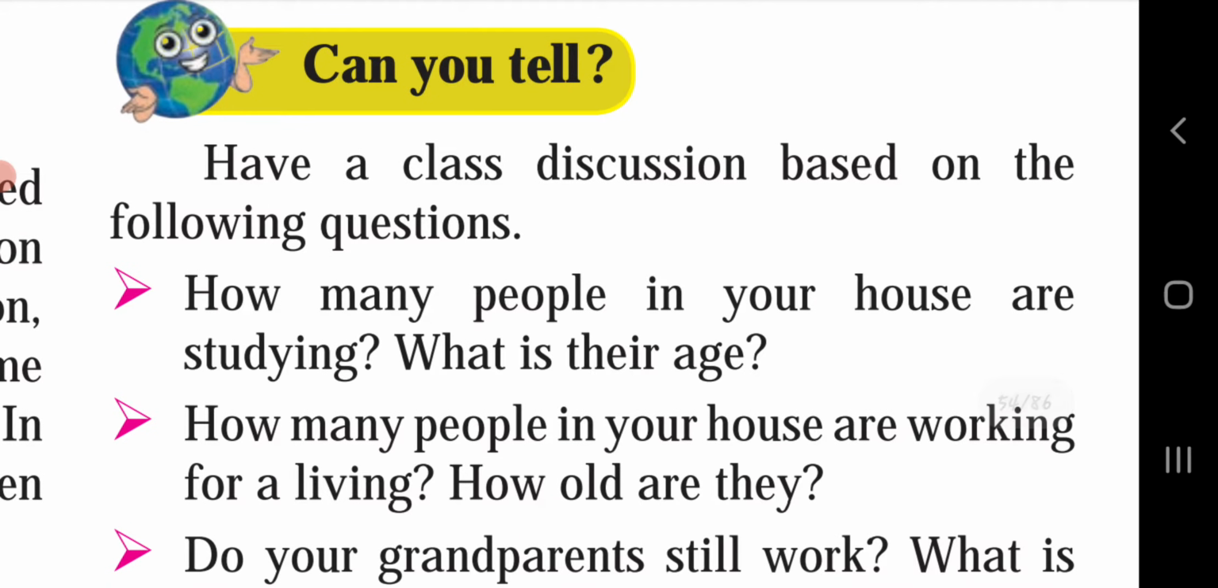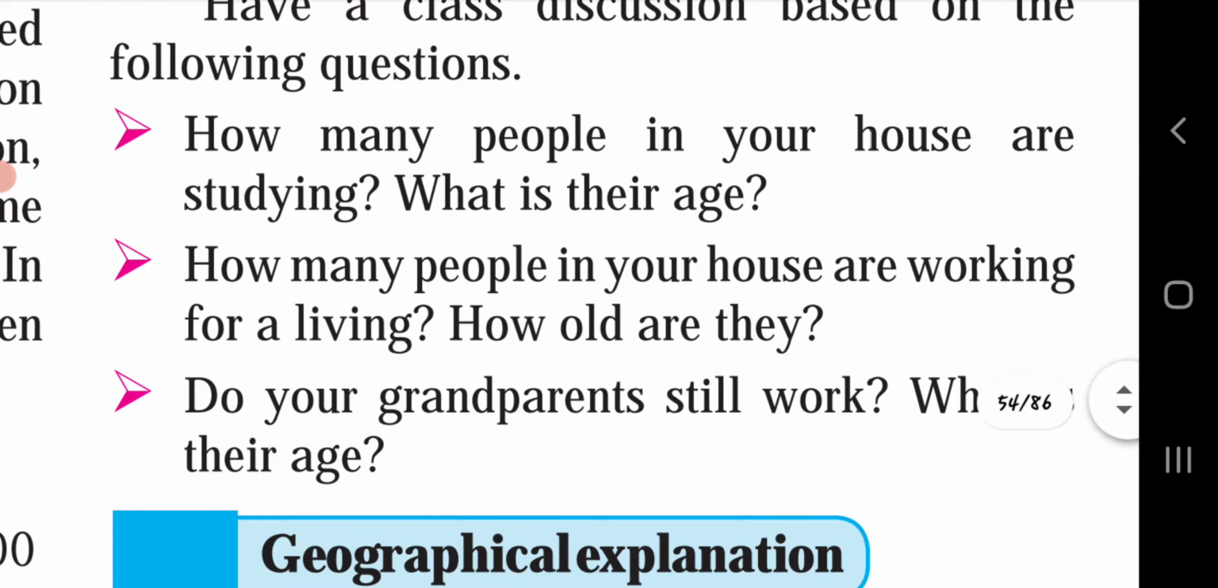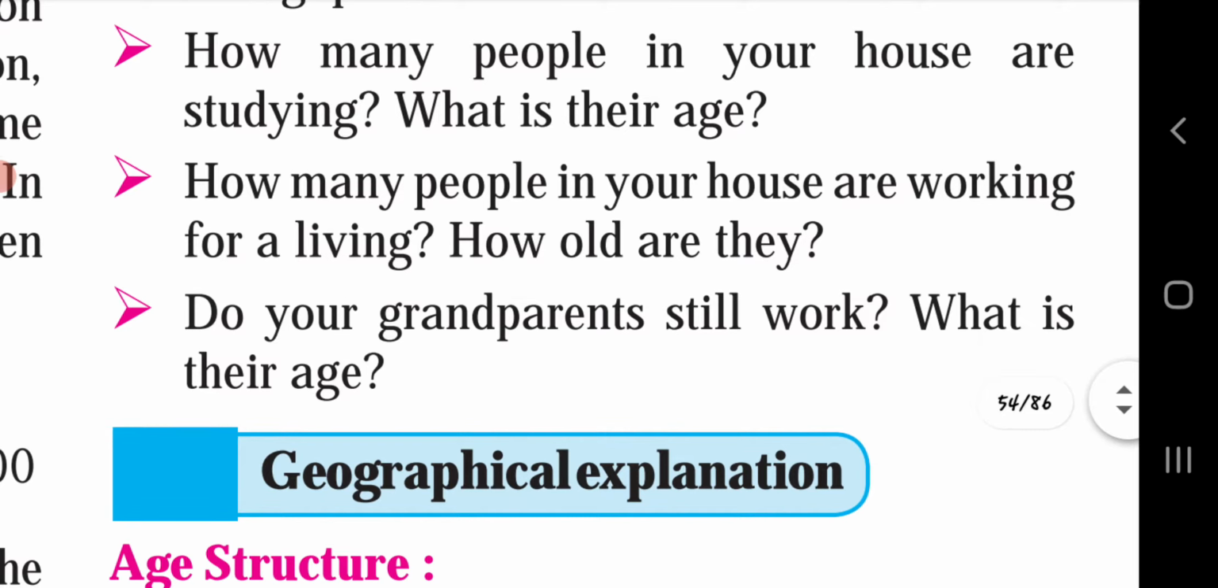Can you tell? Have a class discussion based on the following questions. How many people in your house are studying? What is their age? You have the information about this. How many people in your house are working for a living? How old are they? Do your grandparents still work? What is their age? For these three questions, you have to write down the answers.